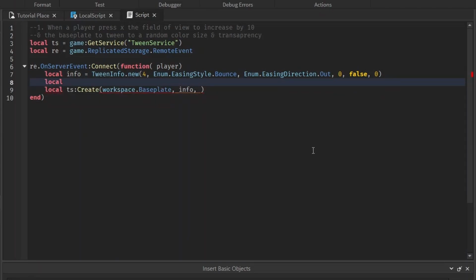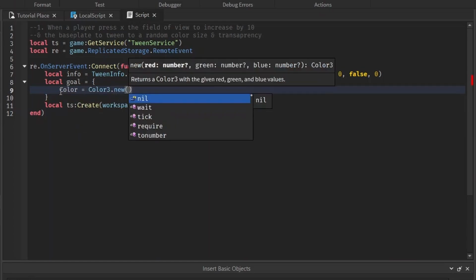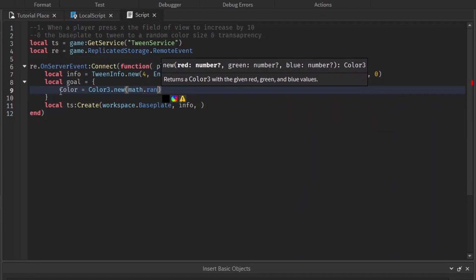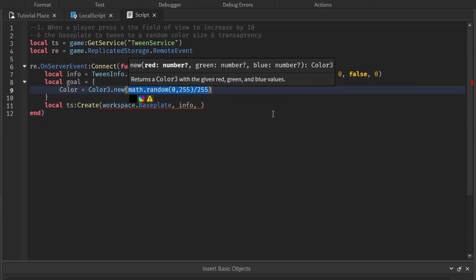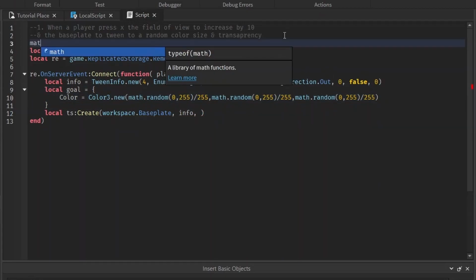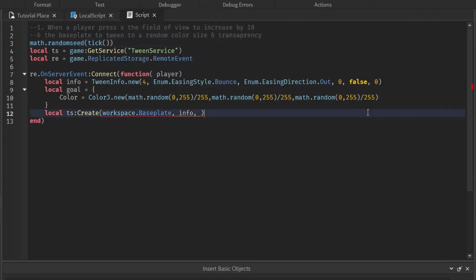And then we need to get the table of the values we want, the table of the end goal of the properties. So we want the base plate to tween to a random color. You can do that by changing the color to equal a Color3.new. Give it a math.random from 0 to 255, but you have to divide it by 255, because remember it takes in a number 0 through 1, and we'll copy that for each value. And I'll be surprised if you guys forgot the math.randomseed tick. I mentioned it every time we have a random number.